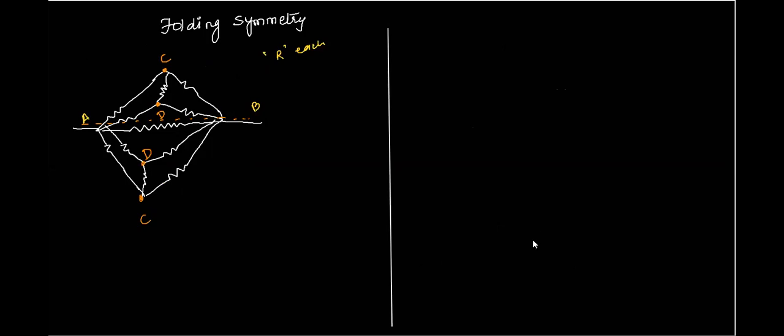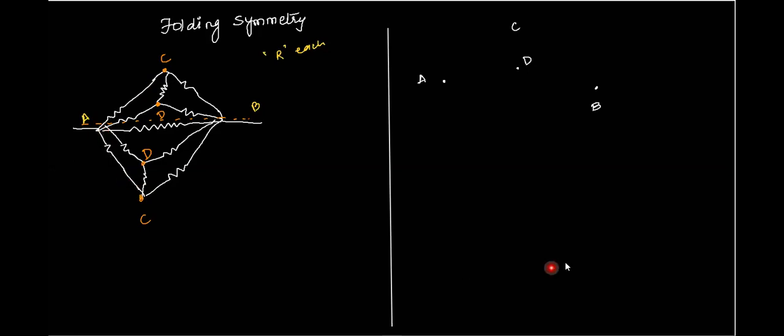Okay. So now just have a look. A, C, D, B. Tell me how many resistors are there between A and C? This is 1 and this is 2. Correct?